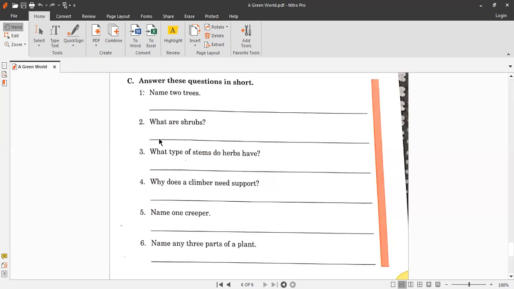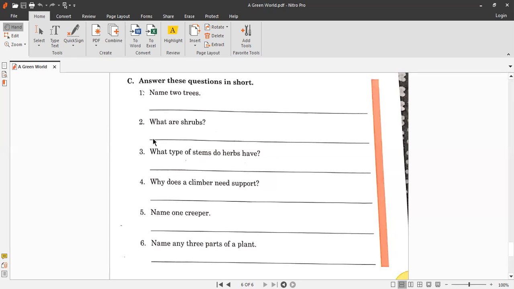So here you will write shrubs, with capital S. S-H-R-U-B-S, shrubs, small, S-M-A-L-L, small, plants, P-L-A-N-T-S, plants, with W-I-T-H, with woody, W-O-O-D-Y, woody, stems, S-T-E-M-S, stems, full stop.